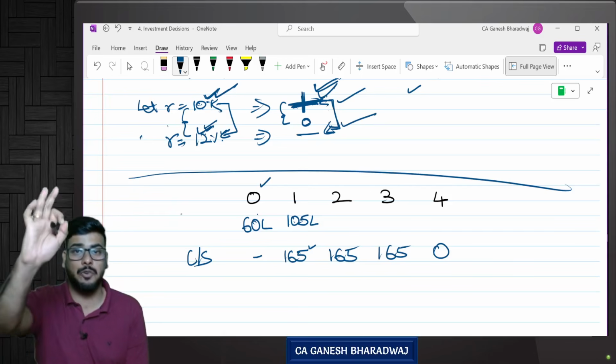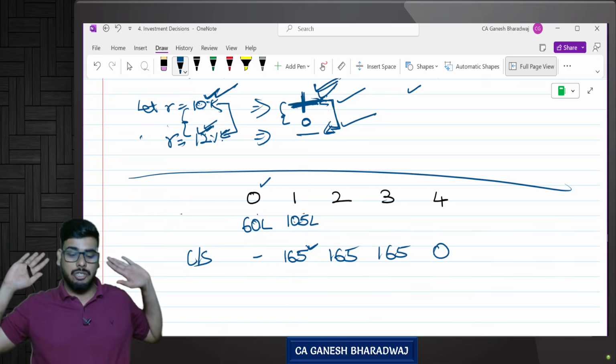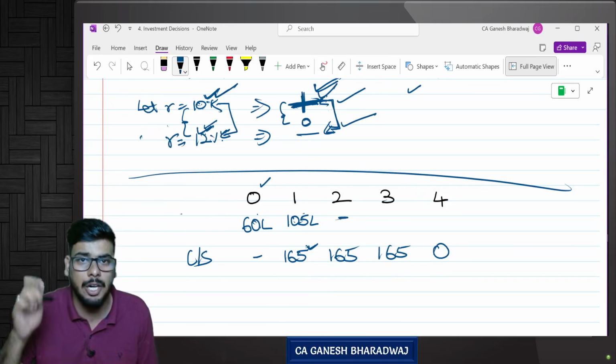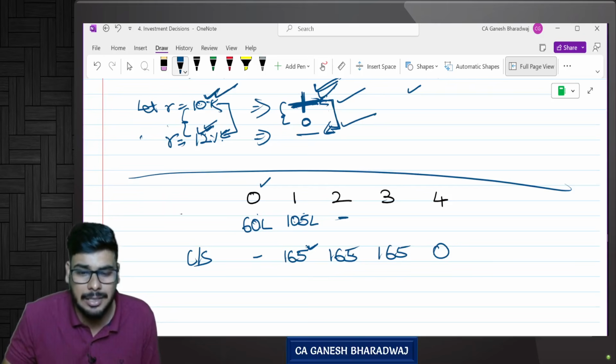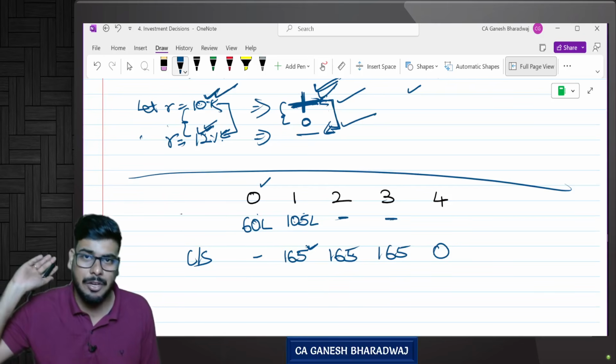105 lakhs extra rupees, correct or not? Yes, 60 plus 105. Now you have a closing stock of 165. At the end of year 2, should you bring in anything? No, I did not bring anything. Why? I already have 165. The closing stock will be 165. At the end of year 3, should I bring in anything? No, it is already 165. I have already introduced 165 lakhs worth of stock.